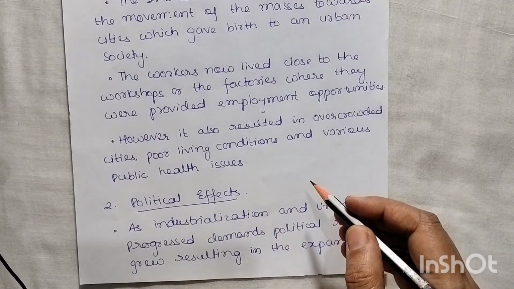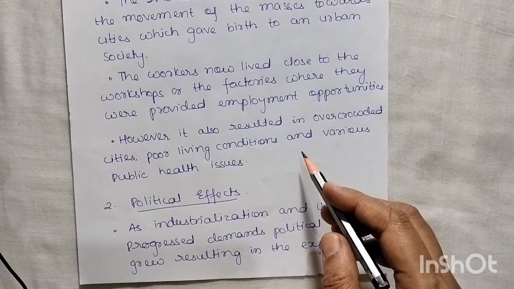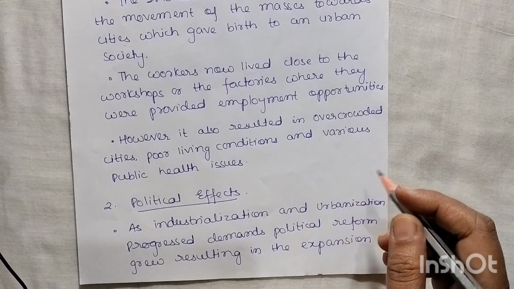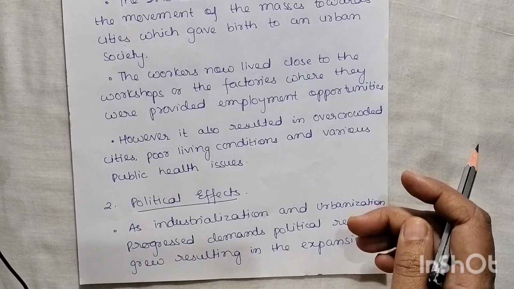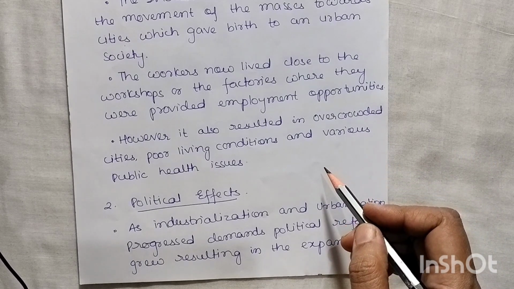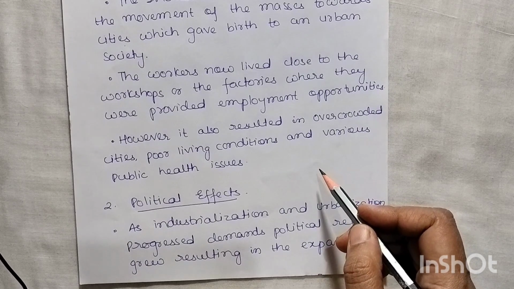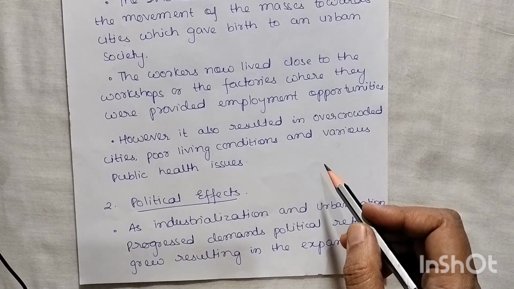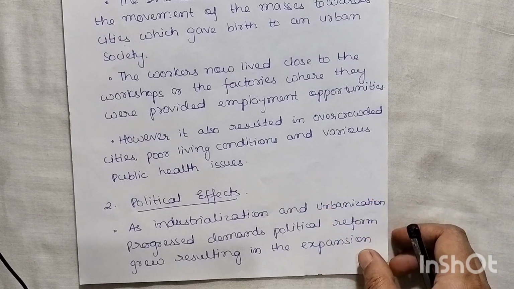Since the rural areas have been converted into urban areas, it has also had some negative impact. Overcrowded cities were there. Lots of people were gathering in one place, so that's why overcrowding was going on. Not only this, poor living conditions were there. Since population, if it is not managed properly, becomes not good for everyone, isn't it?